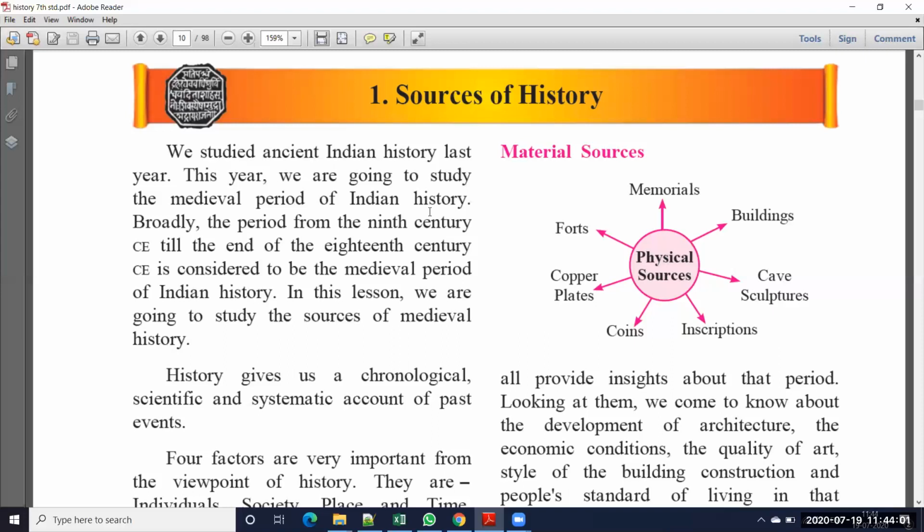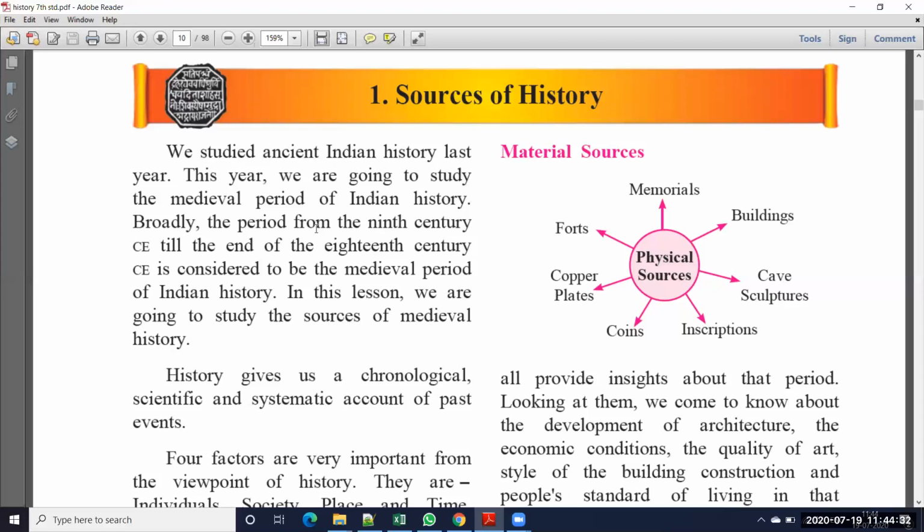But now in this 7th standard, we are going to discuss the medieval period of history. Medieval means middle. The period between ancient history and modern history we call the medieval period. An example is Shivaji Maharaj's time, which we call a medieval period.